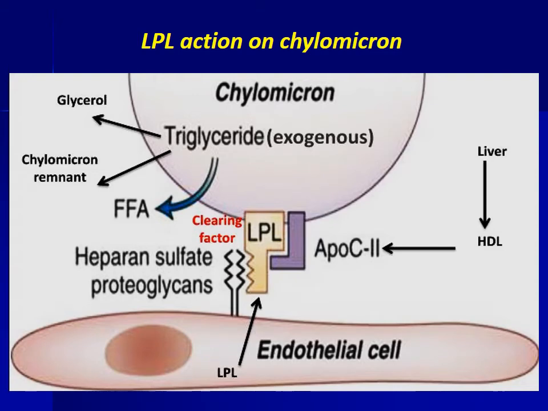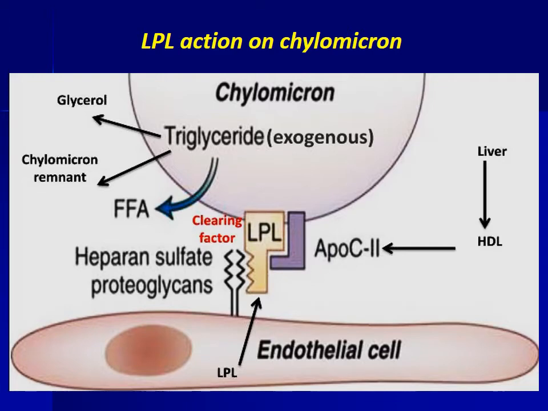LPL action on chylomicron. As mentioned earlier, in the tissue endothelial cells, lipoprotein lipase is attached to heparan sulfate proteoglycans. It is activated by apolipoprotein ApoC2.